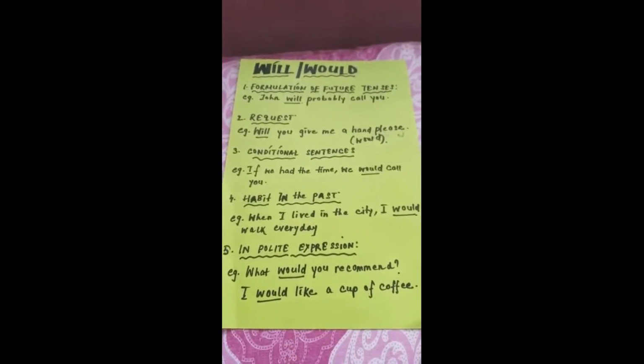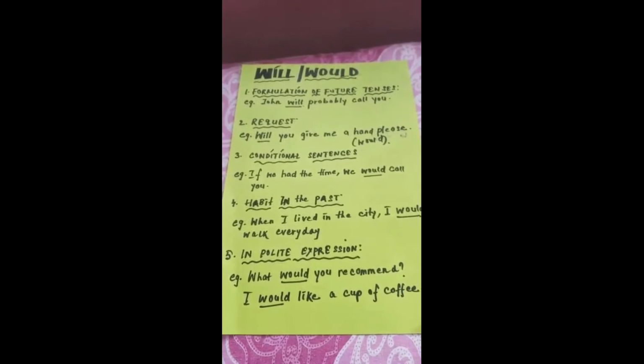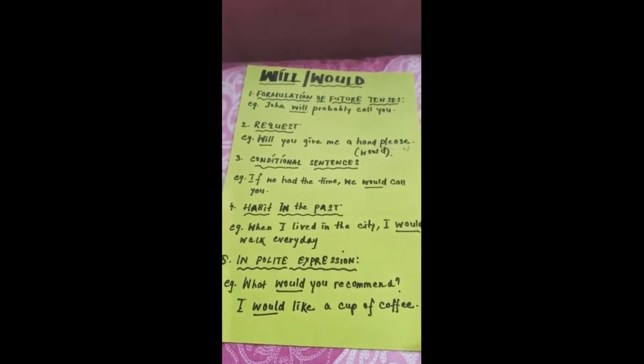And it is used in polite expression as well. And one more thing I would like to tell you all is that whenever we use will or would, it's better to use would because would is more polite than using will. So in formal situations it's better to use would, as would is more polite than will.